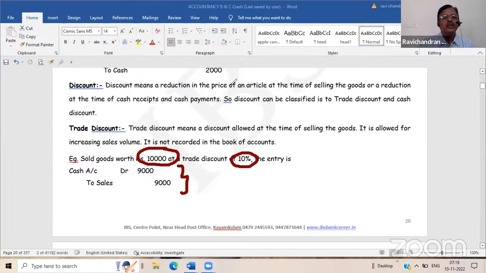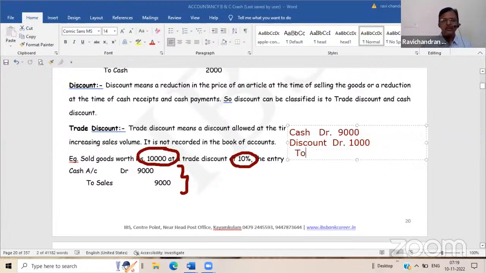Suppose you examine it in a separate way: sold goods worth rupees 10,000 at a discount of 10%. Suppose you put it like that: Cash account debtor 9,000, Discount account debtor 1,000, to sales. If you write like this, what will happen?